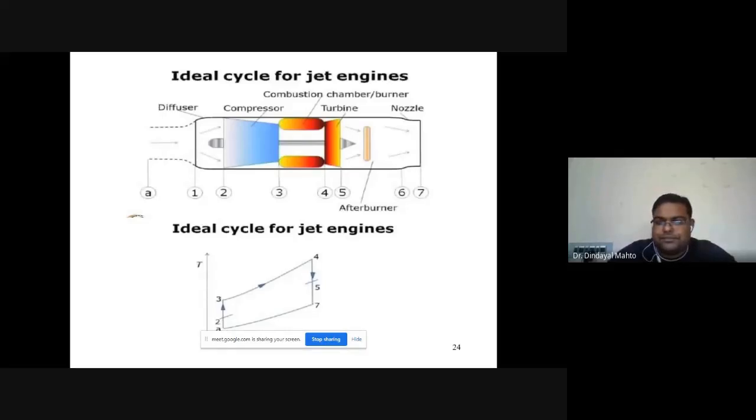And 5 to 7, or you can add one more point between 5 and 7, that is 5 and 6. 5 and 6 will be representing the afterburning in the afterburner. If we are not using afterburner, then directly we can go from point 5 to 7. This is known as expansion in the nozzle, where we are generating the thrust, and 7 and 8 we are simply connecting in order to complete the cycle.